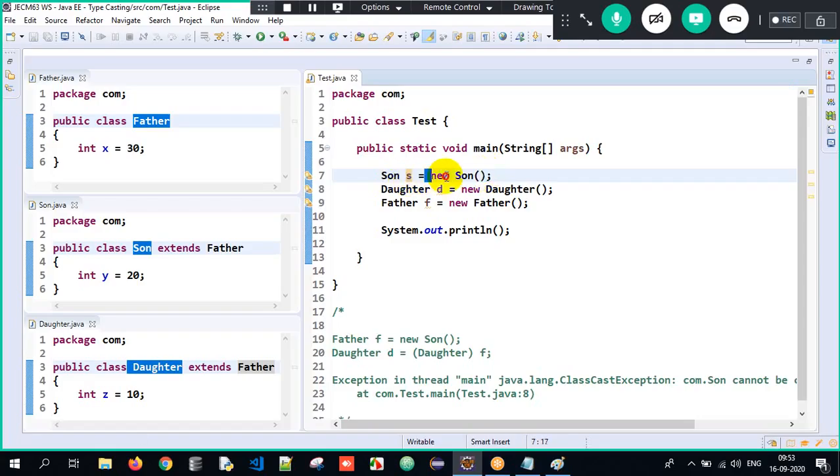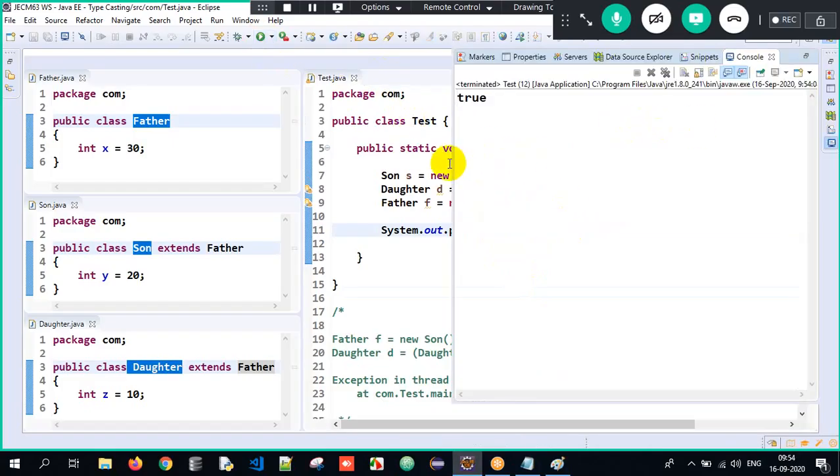S is the object of son. S instanceof son means, is the object of son having the properties of the son class? Is it true or false? The output will obviously be true.